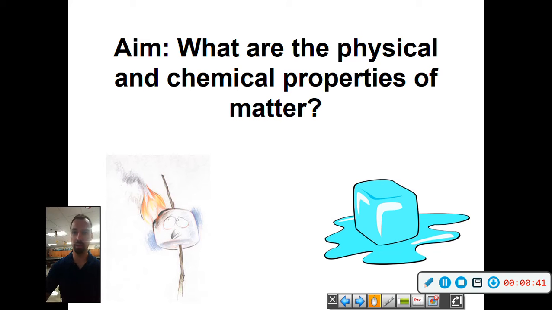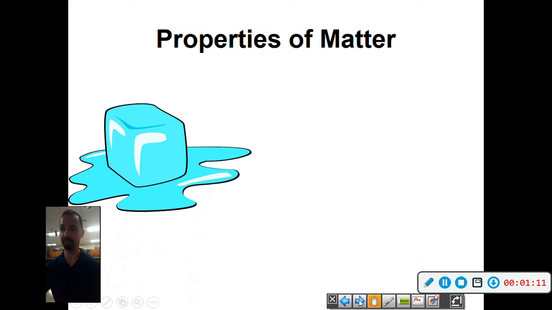On the other hand, we have what's called a physical change. In the case of ice, ice still is actually water. The only difference, it's a different phase of matter. And when it melts, it turns into liquid water. So that's what we call a physical property or a physical change, because it's basically still the same material but has not chemically changed. All right, so we're going to talk about these differences and go a little more into detail about this.